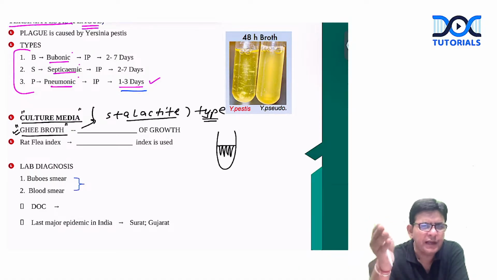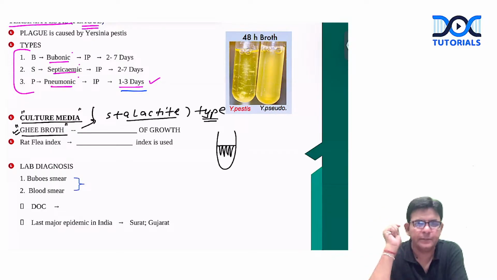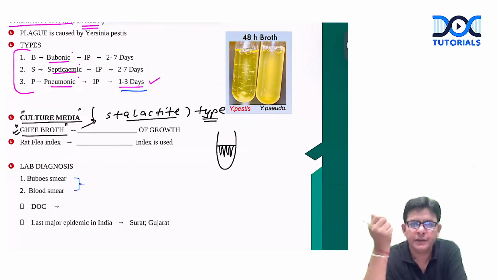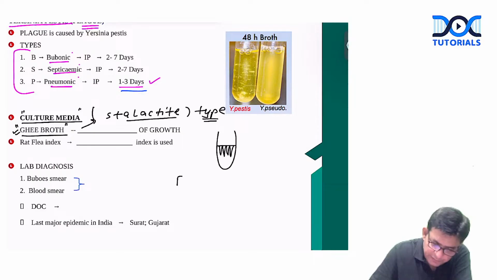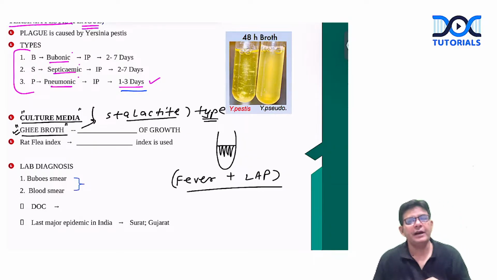After 2 or 3 to 4 days, they can say in the exam, that individual develops what? Fever, with lymphadenopathy. Fever, and along with that, what else will be there? Lymphadenopathy, and this lymphadenopathy manifests as inguinal buboes.